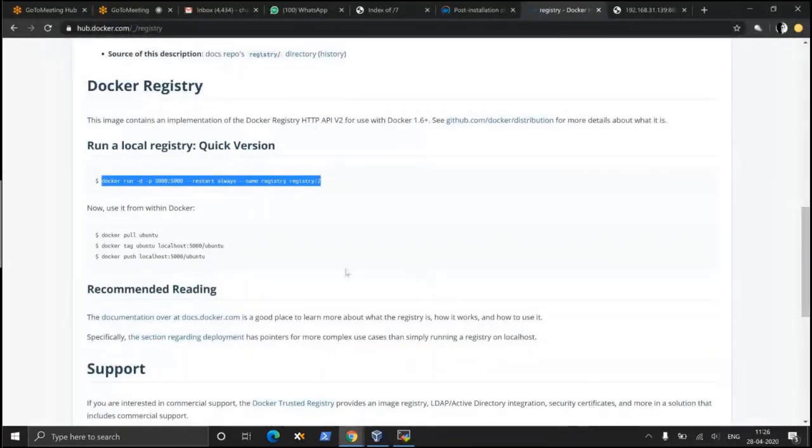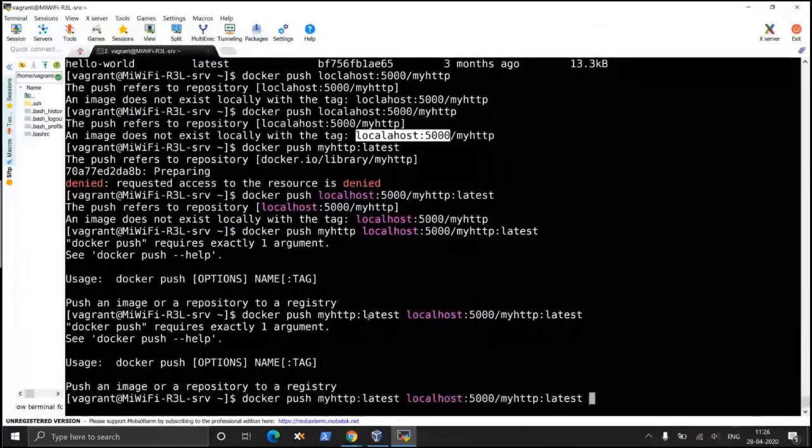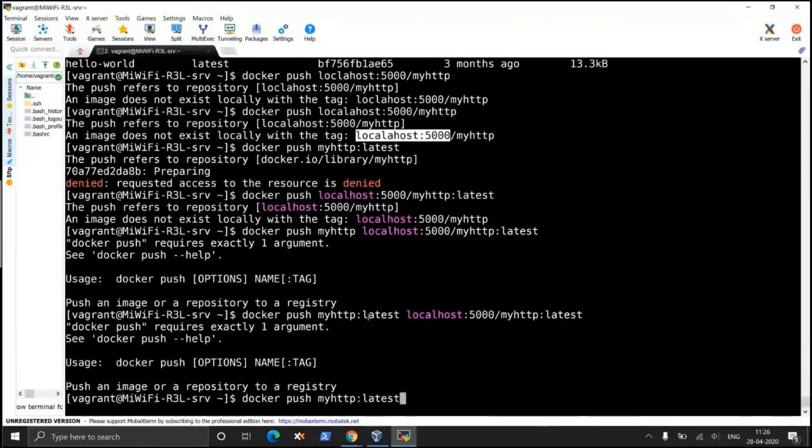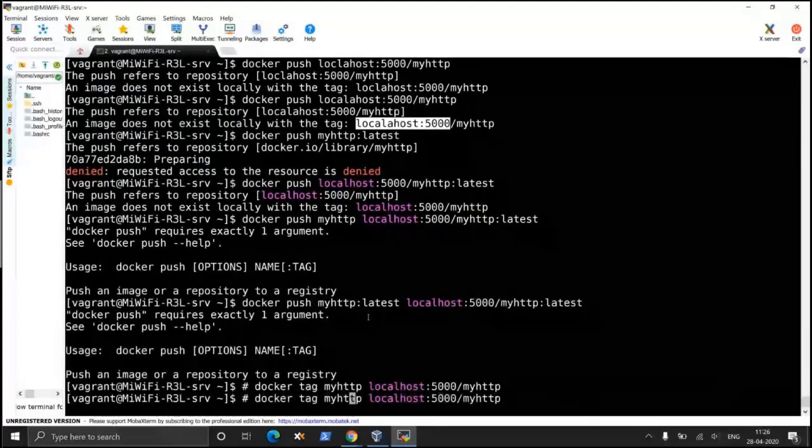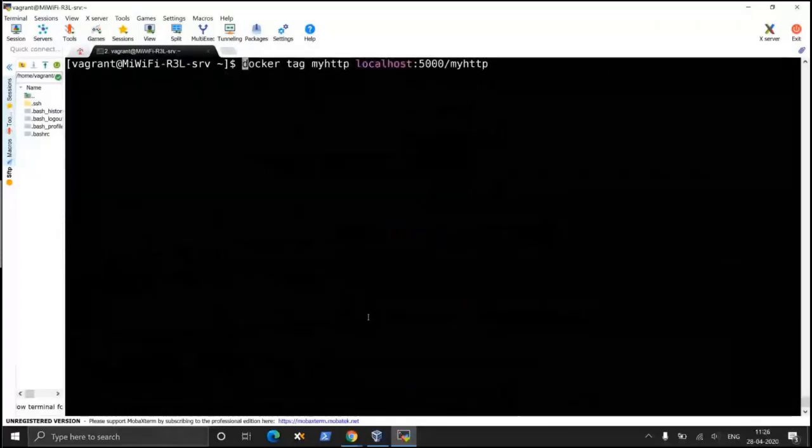Docker pull Ubuntu, Docker tag Ubuntu localhost, Docker push localhost. So the command is the same. We have already tagged it. Is there something wrong with our tagging? Docker tag, last command is Control R. Yes, there is a problem with the naming itself, localhost. So this is the problem, my HTTP to localhost, and this is commented out.